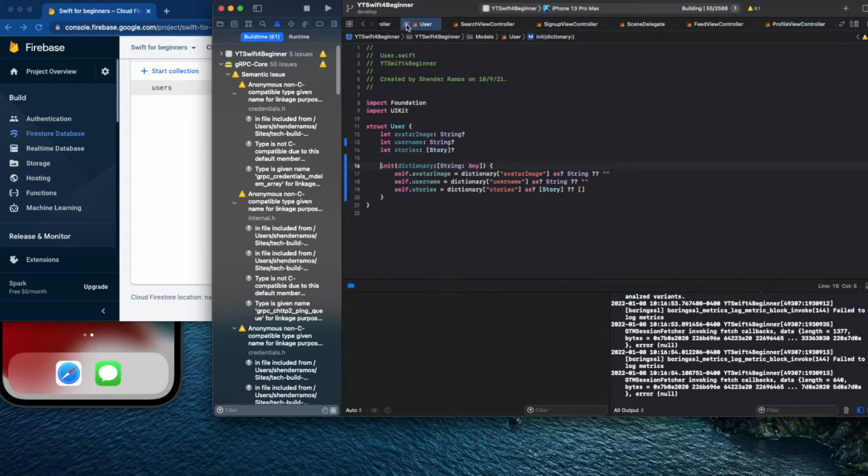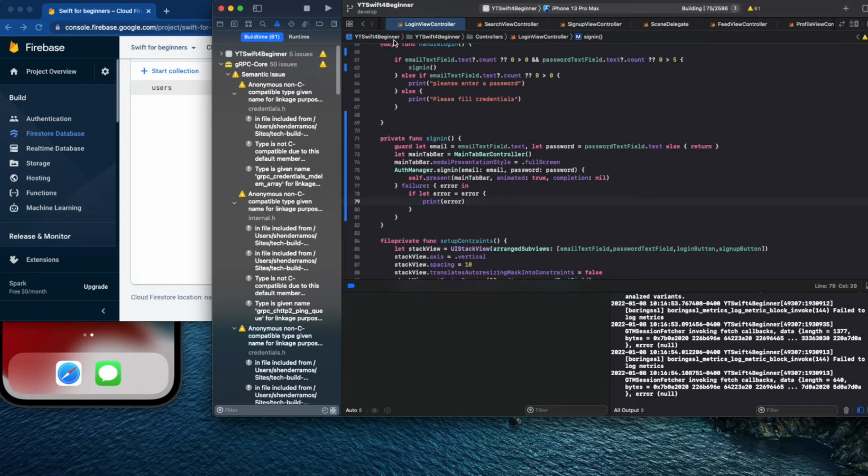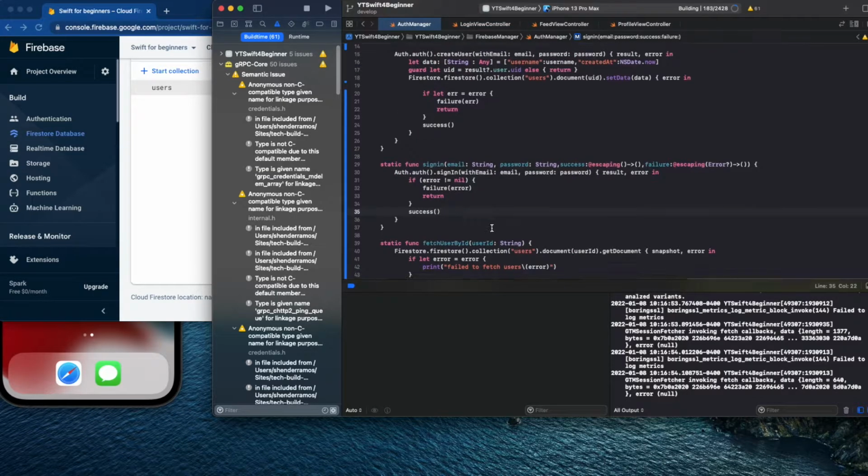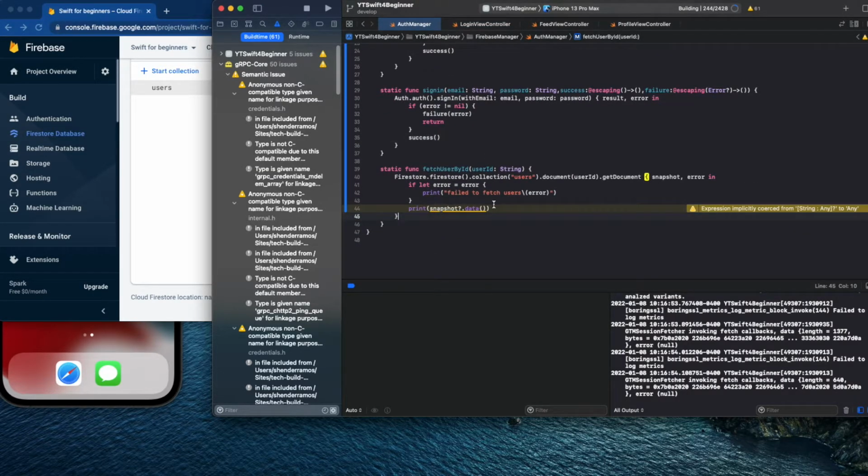Okay, here we are all set, so we don't need this. And log in, not search. Sign up, we don't need to sign up. This, we don't need this. Feed the auth manager. So now here, right?